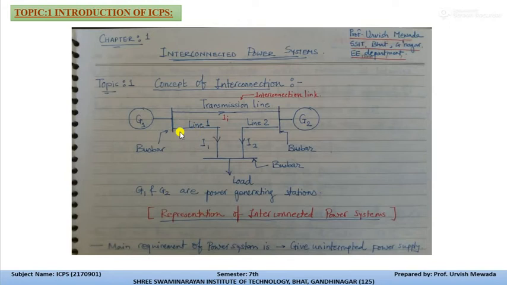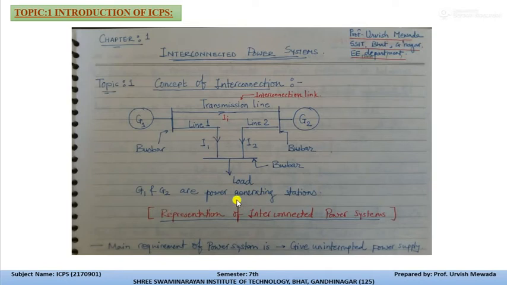Line 1 goes out from G1, and from G2 this is line 2. The current of line 1 is I1, and the current of line 2 is I2, and both meet at this bus bar, which delivers load to the consumer. This is a brief idea about interconnection through this diagram.